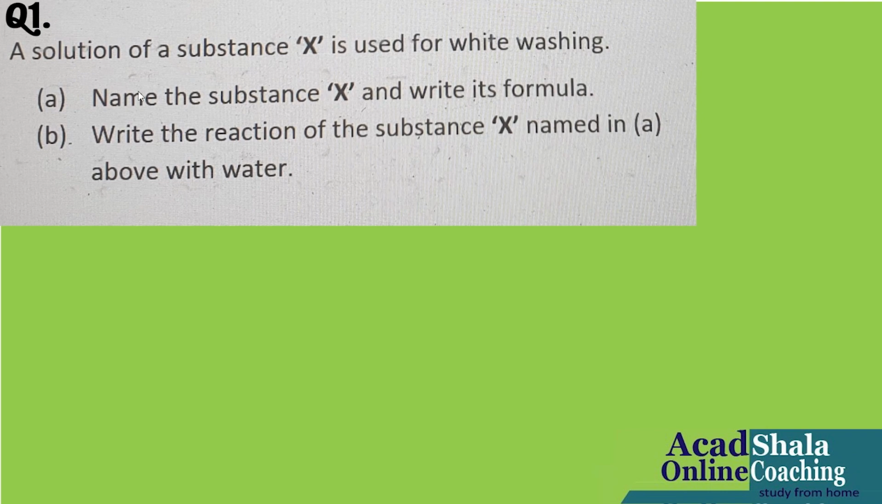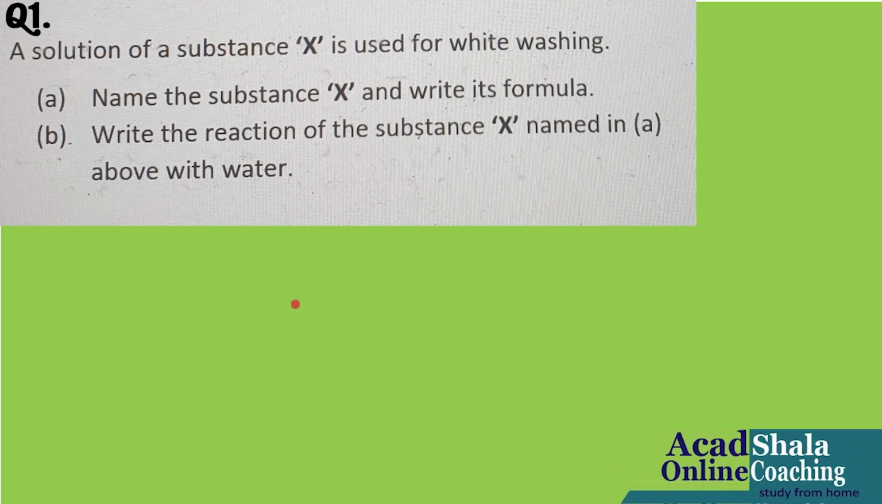Now see the language. A solution of substance X. So that means they are saying a solution of substance X. That means the substance X made the solution with what? With water. Yes or no? So that means the X made with water forms a solution.